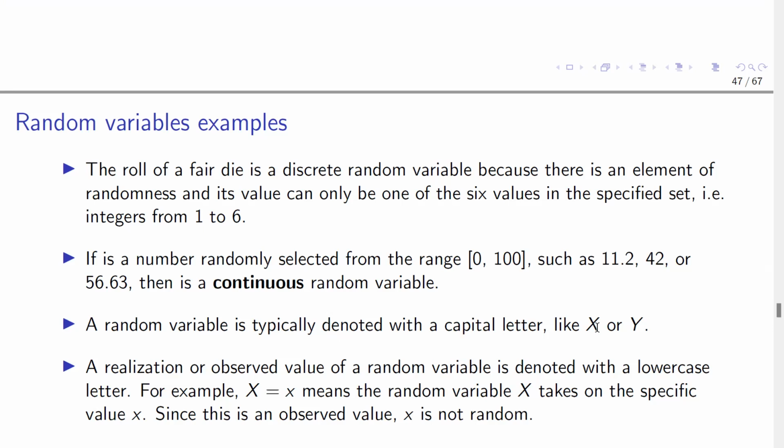Now, we call something a realization. Once a random variable assumes a number, then we say that number is the realization of that random variable. So if I have X representing the outcome from rolling a fair die, once I roll the die and I get a 5, now X is equal to 5. 5 is the realization of that random variable.